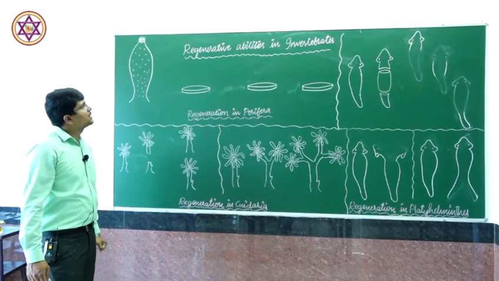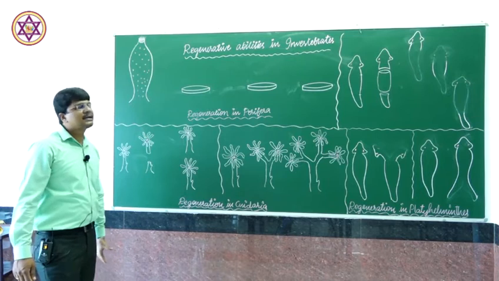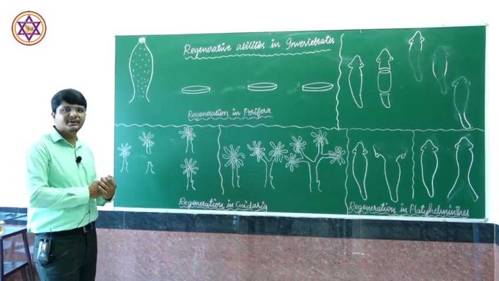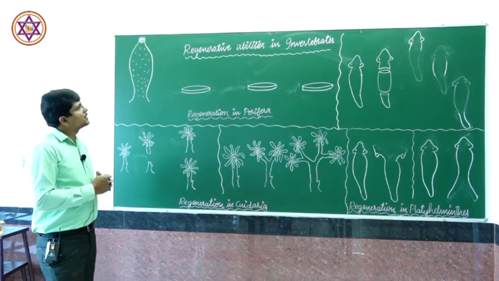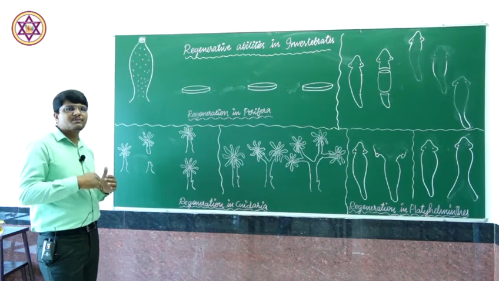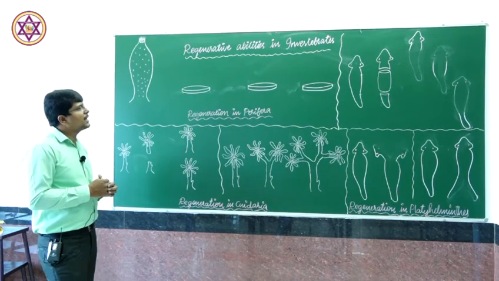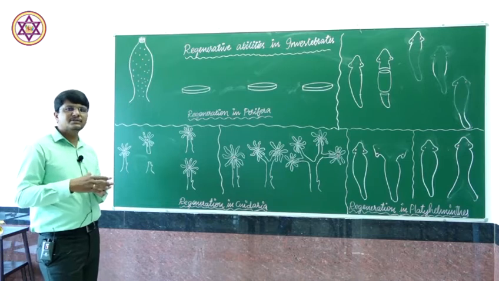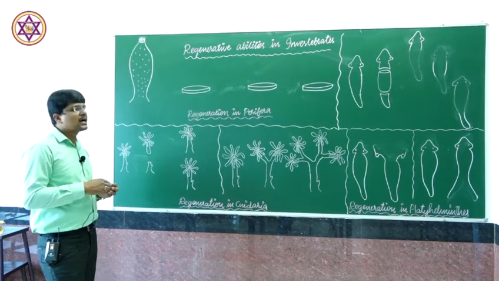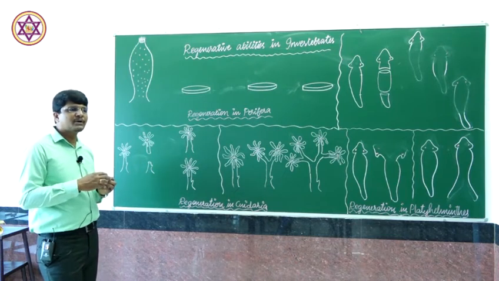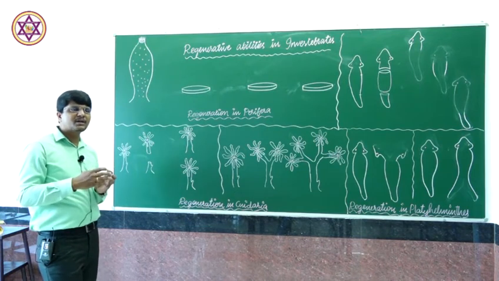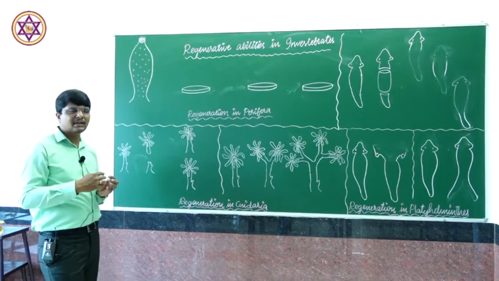Let us discuss the regenerative abilities in invertebrates. Regeneration, rebirth, is the ability of the animal to regrow its lost part. Accidental mechanical injuries happen to animals, during which a part of the animal body is worn out or lost, and the lost part is regrown by the animal.